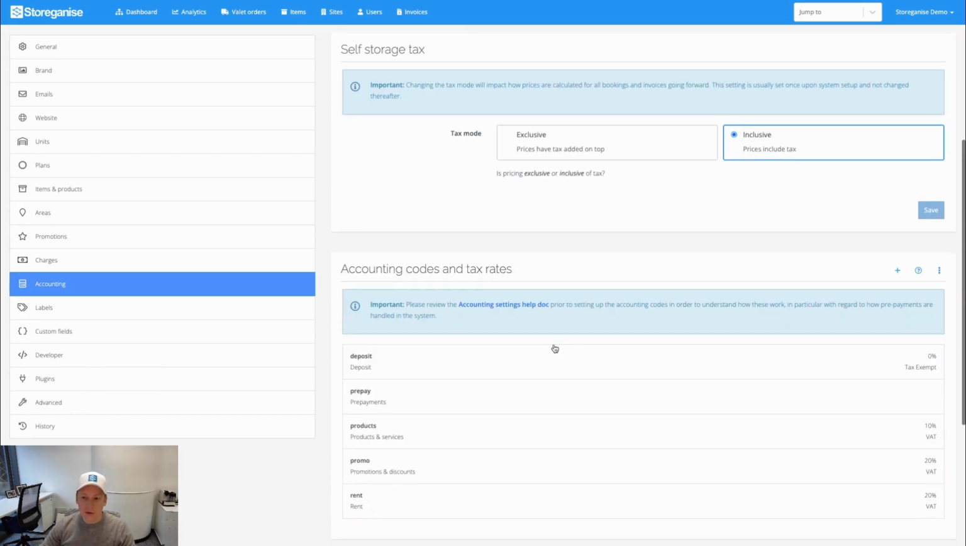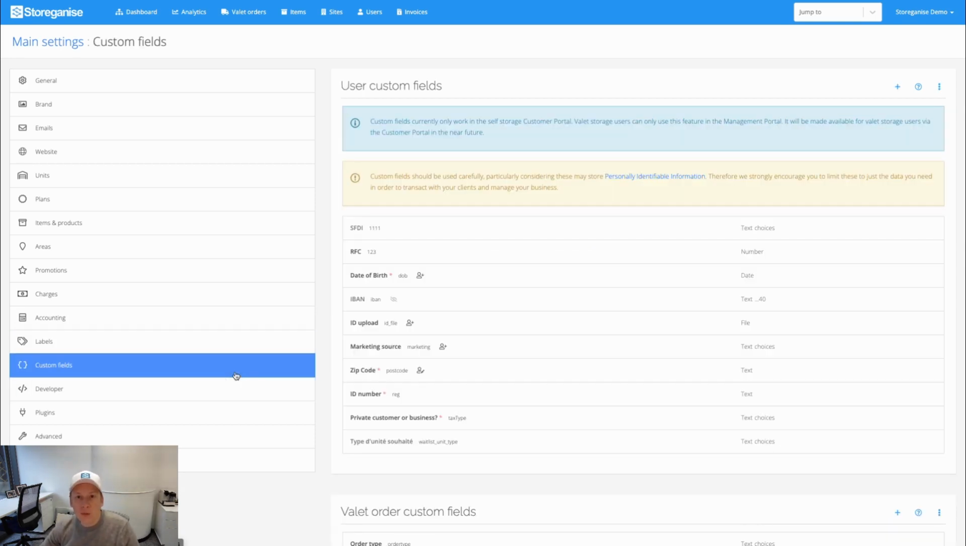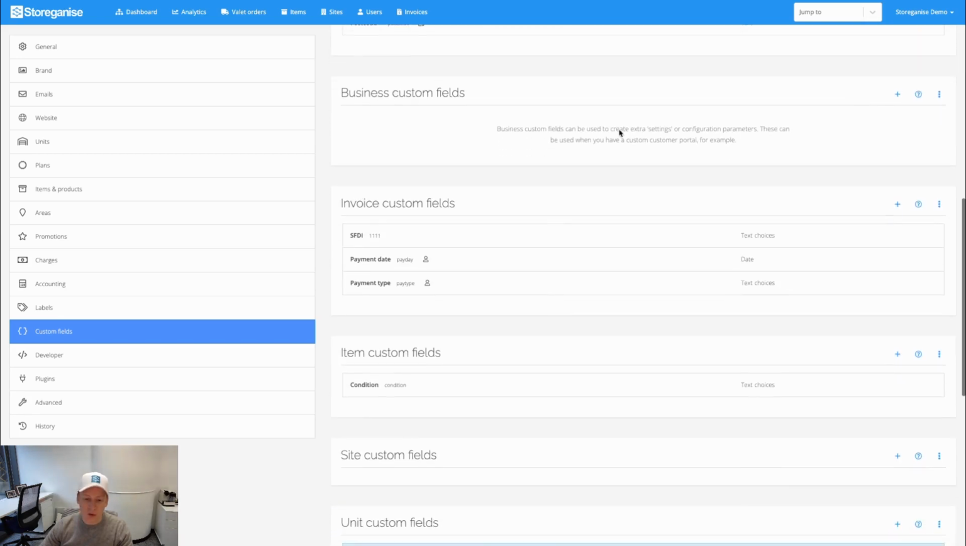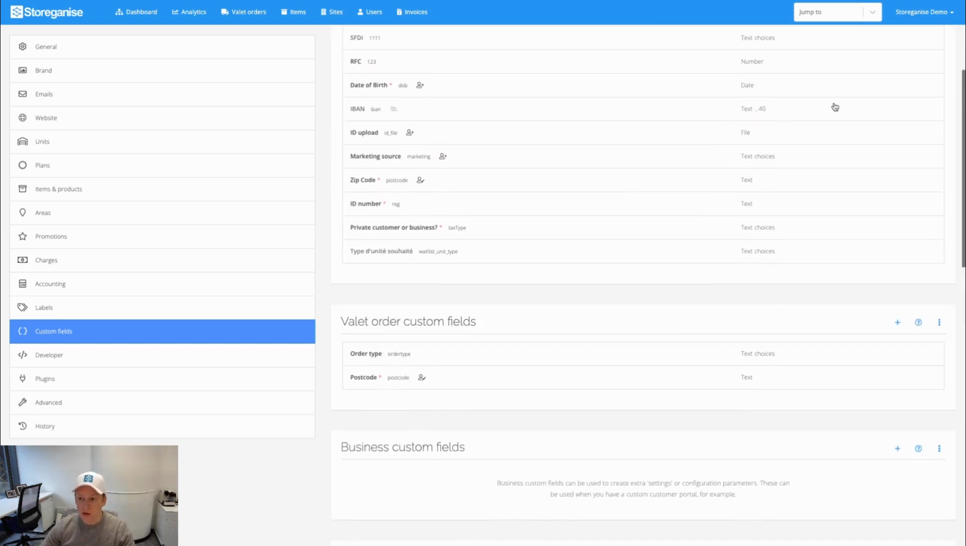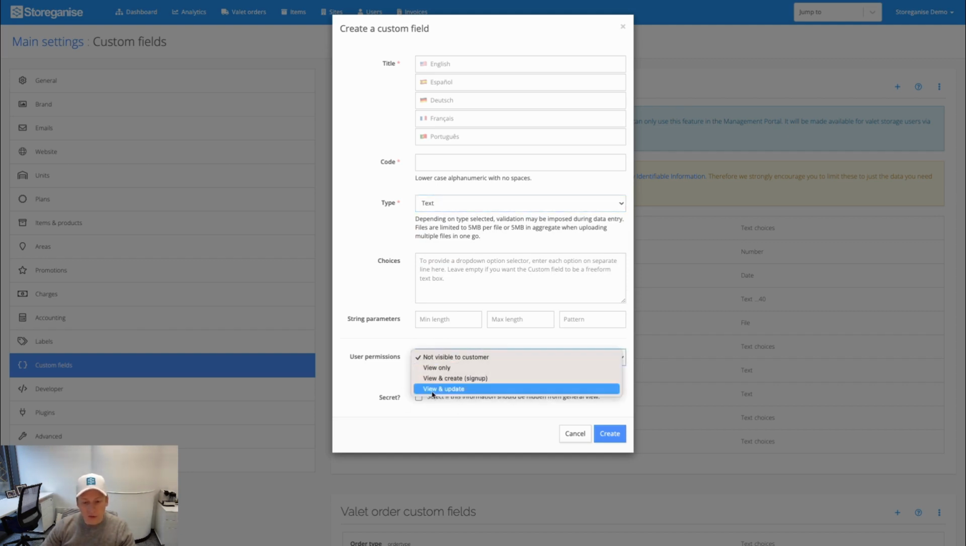Accounting setup. Things like tax rates, account codes, and the labels that you want set up in the system would be customized here. You can set the colors, names, and information associated with each of the labels in different parts of the system. And then this is a super flexible piece of the software: your custom fields, where you can set up the different data points that you want to track on behalf of users, or set custom data points on basically any record in the system. You can set the type, whether it's a file upload, date entry, text, or drop-down selector, and you can set the visibility to what the customer can see. So there's a lot of great things that you can do here.